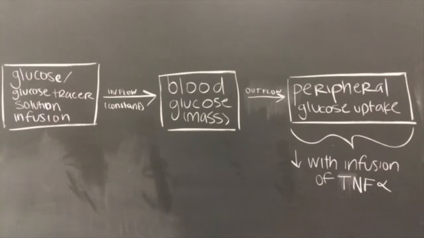In terms of conservation of mass, we looked at blood glucose as the mass, with glucose as the inflow and peripheral glucose uptake as the outflow. With infusion of TNF-alpha, the outflow decreases as the inflow stays constant. Therefore, blood glucose, our mass, decreases.